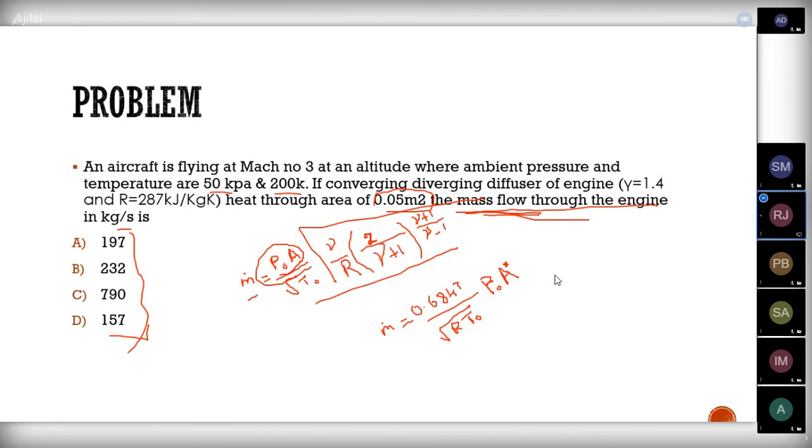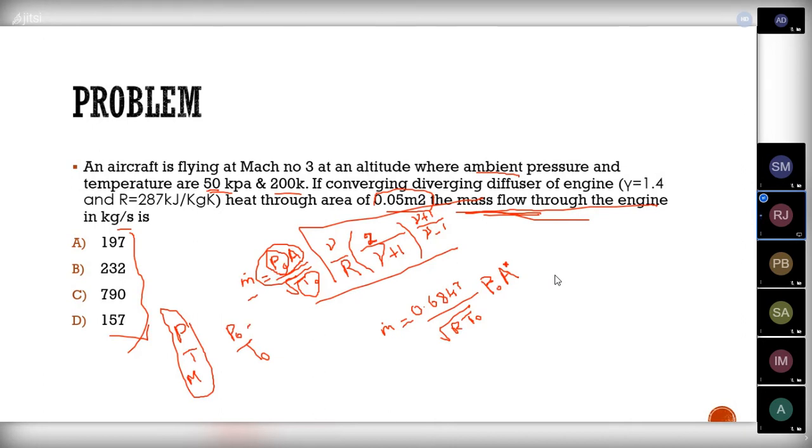So here they have given the values for ambient pressure and temperature, that is P and T, and they have also given M. So they have given these three values, but in the formula we have notations like P naught, that is the stagnation pressure, and also the stagnation temperature.